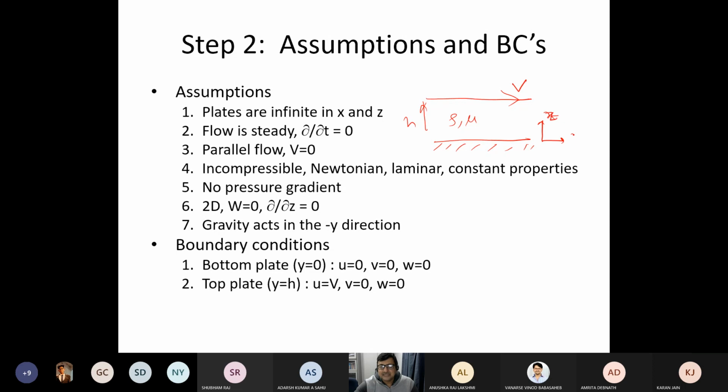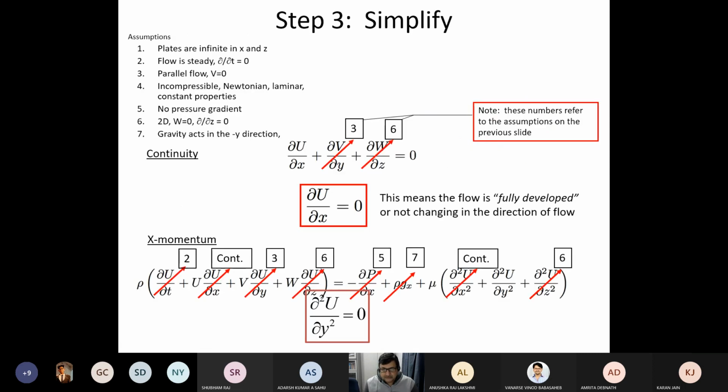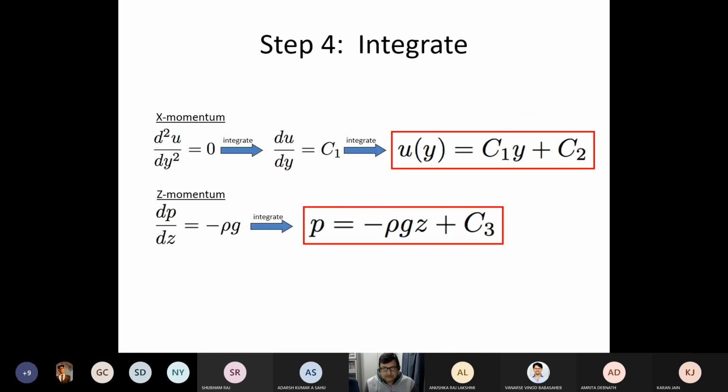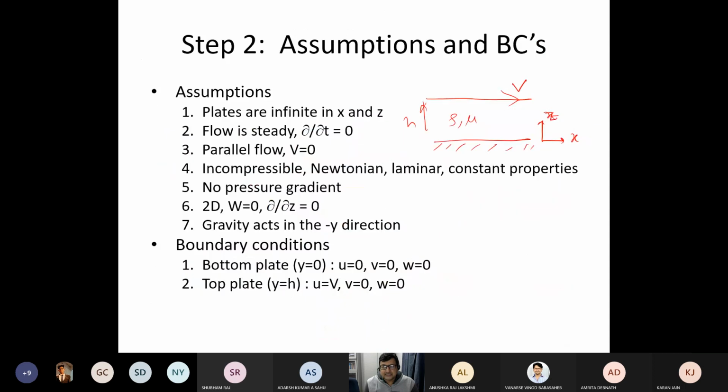Suppose this is Z and this is X. Is it taken as X and Z or what? Let me just check once. X momentum, Y momentum, Z momentum. Right, so it is taken as X and Y later. So let us go with this as X and this as Y. It doesn't matter. You can take Z also.